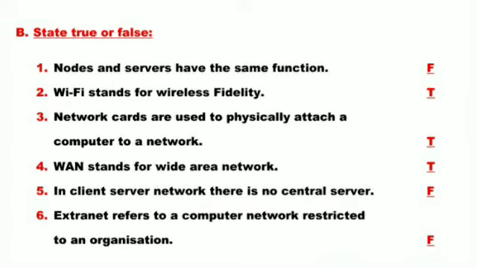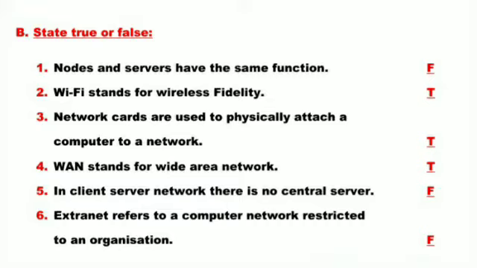B. True or false. First is nodes and servers have the same function. As you know, every computer which is connected in a network is called a node, and the server is the main computer which controls everything and provides services to the clients. So this is false. Second is Wi-Fi stands for wireless fidelity. This is true.